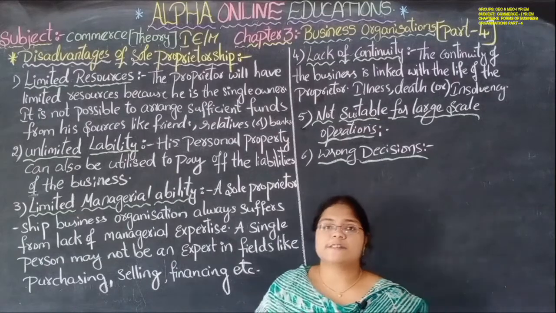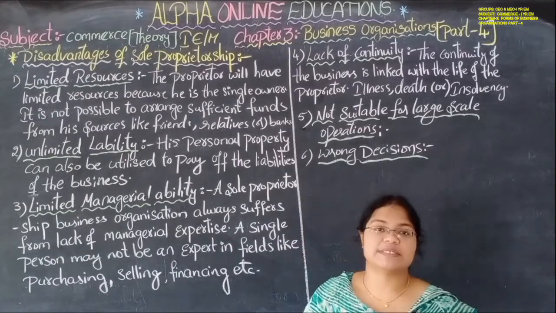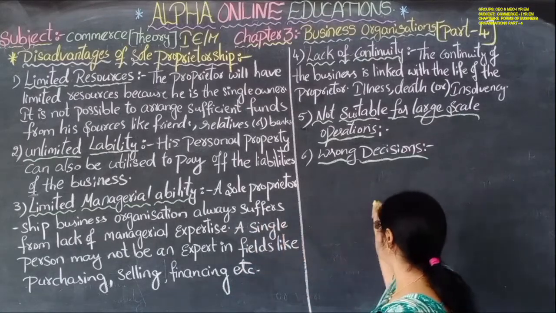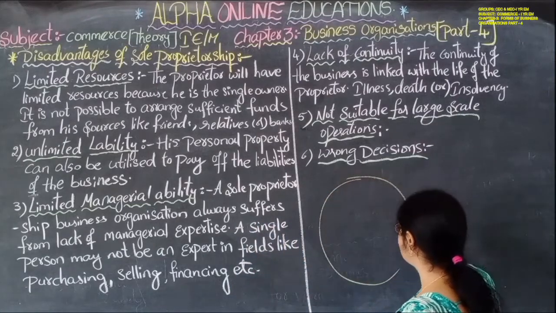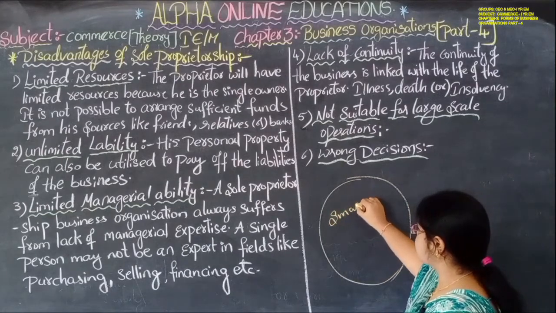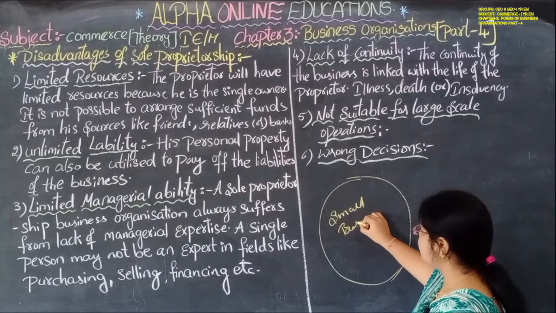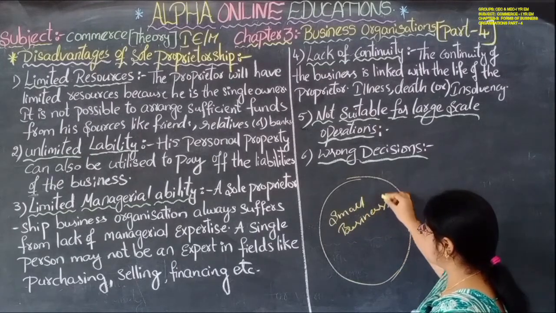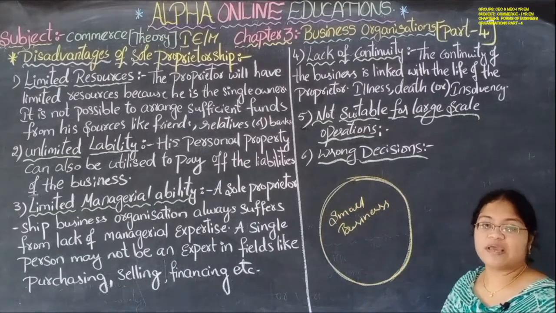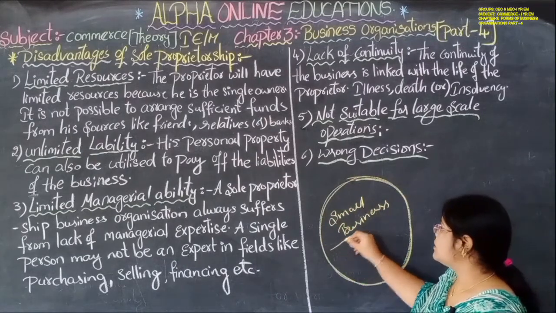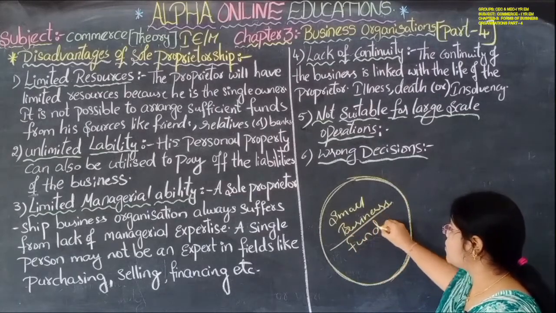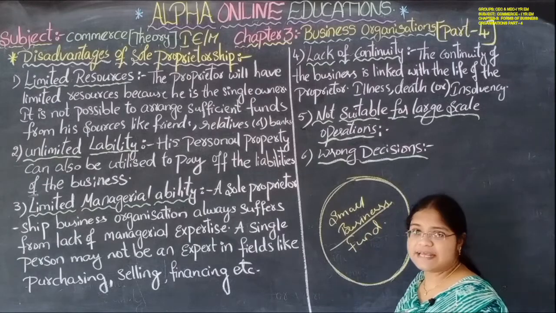Limited resources. He has very limited resources because the scope of his business is very limited. It is a small scale business, limited to a certain area only, so that's why the resources are very limited. He is not able to raise funds easily because